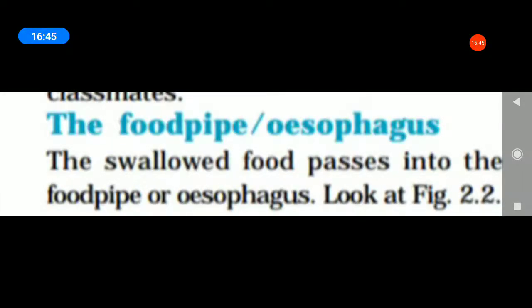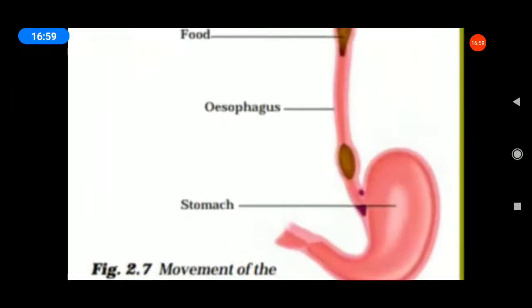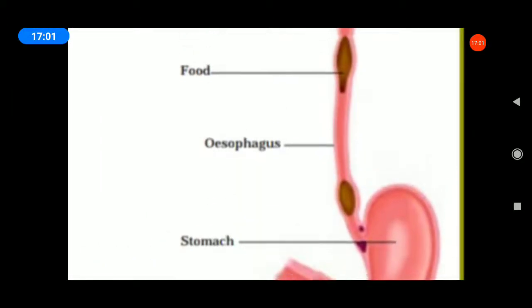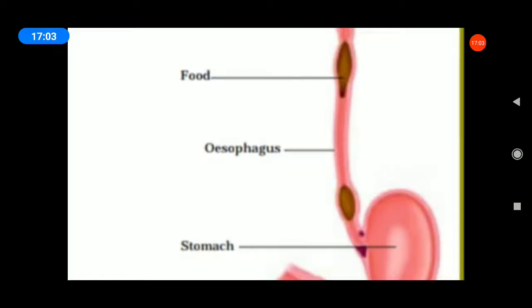Next, food pipe and esophagus. All of you listen. The swallowed food passes into the food pipe or esophagus. The long pipe-like structure is known as the food pipe. See the picture. All of you see your book, page number 15. See the picture and draw and practice this diagram in your rough note.